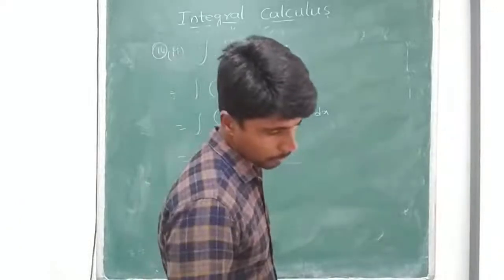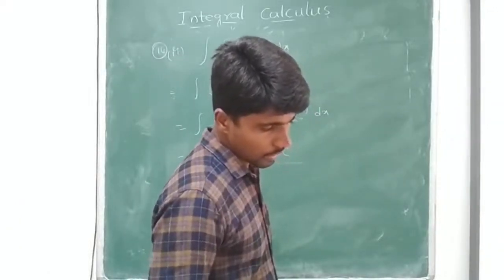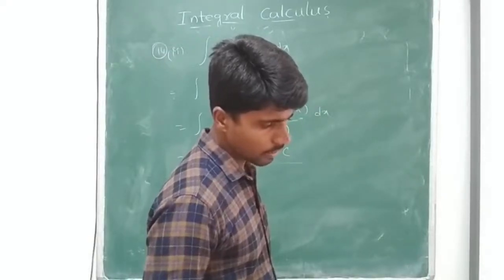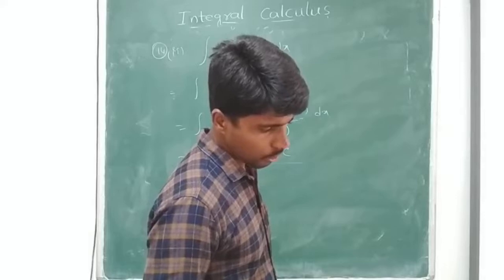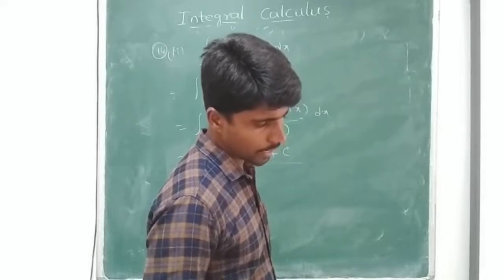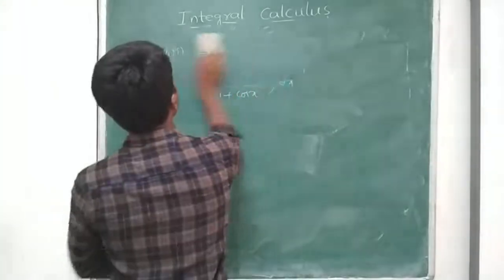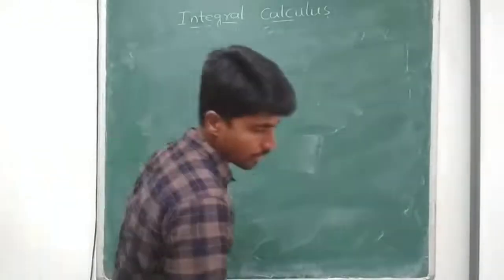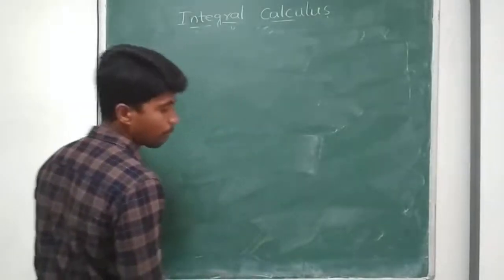Move on to the next problem. Integral cos 2x by sin square x into cos square x.